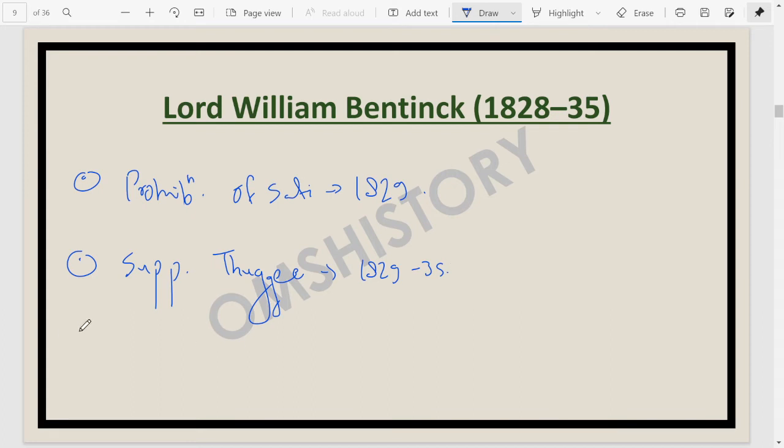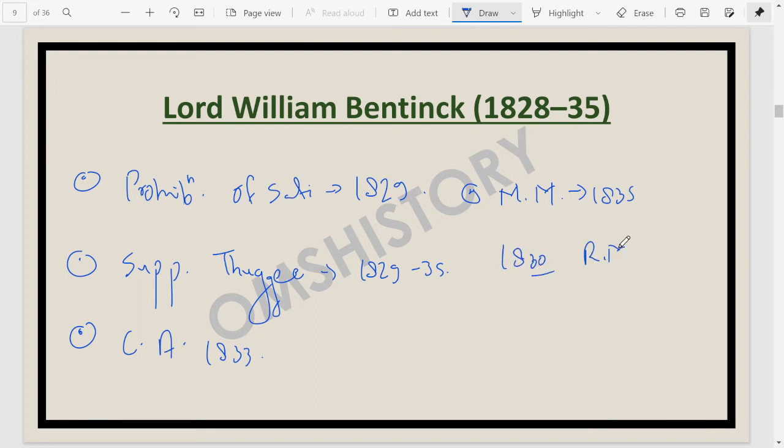During his time period only, the Charter Act of 1833 came into being and it kind of concluded the centralization process. Macaulay's Minute was also introduced during this time period. Macaulay's Minute in 1835: English was formally introduced as the medium of instruction. The visit of Ram Mohan Roy to England happened at this point of time.